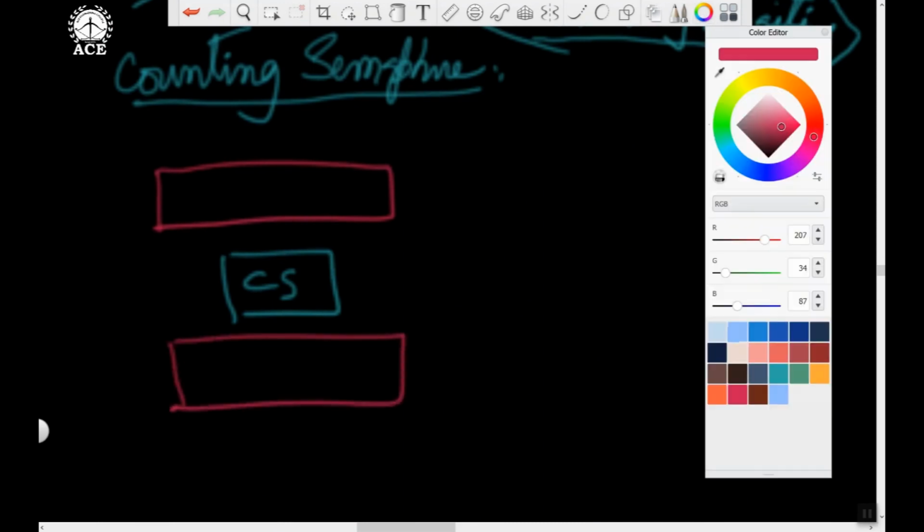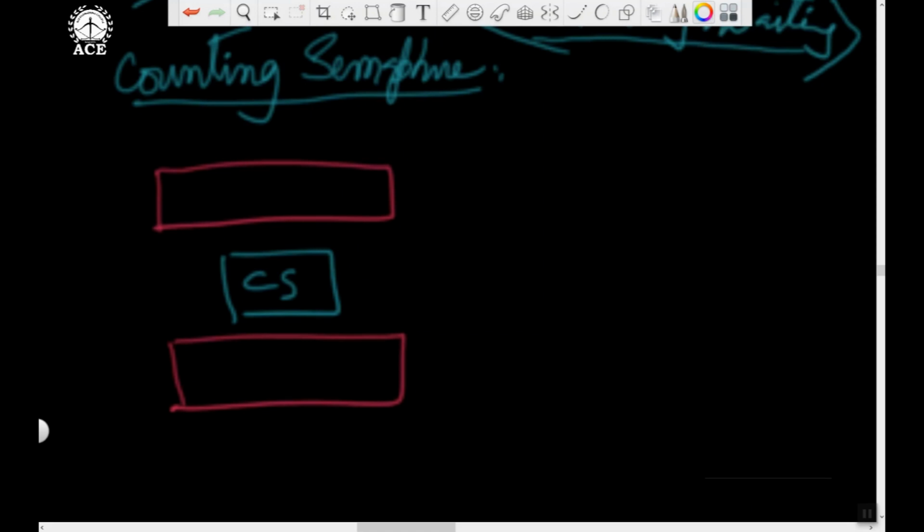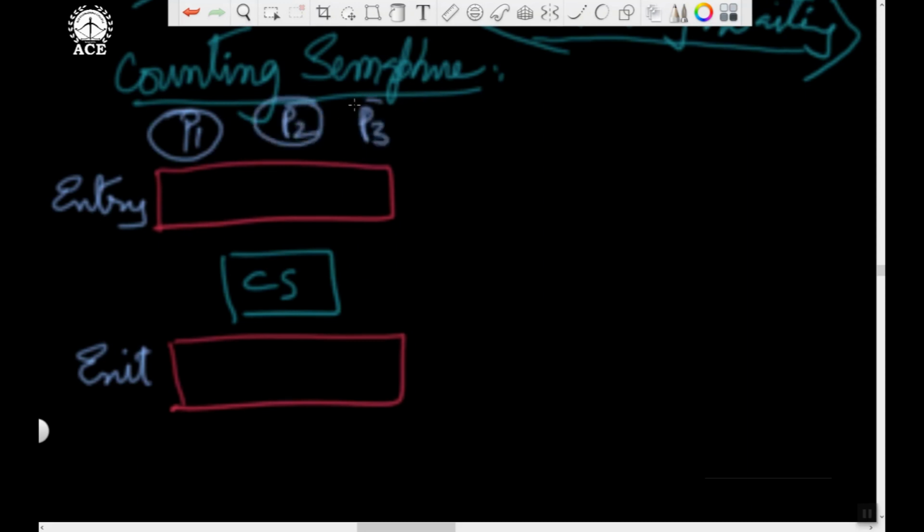Entry and exit. So here we may have processes P1, P2, P3. All three processes want to enter critical section, but only one of them should be allowed.